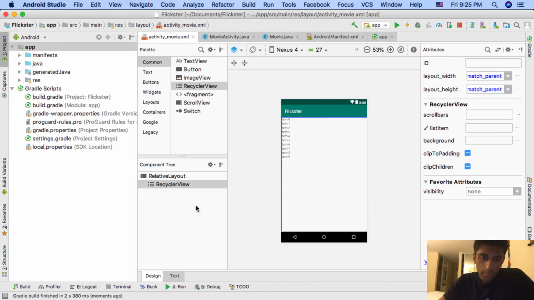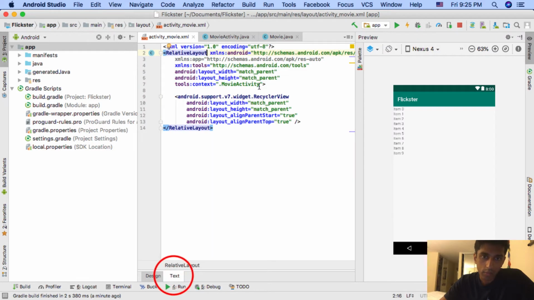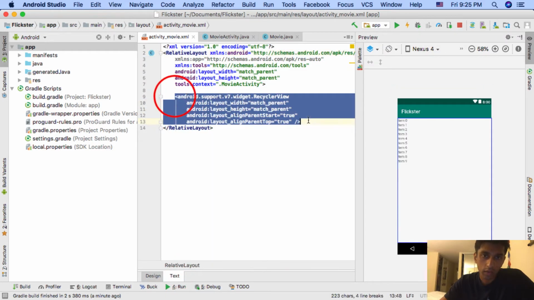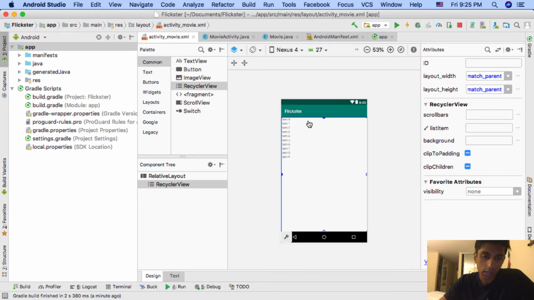And one thing I just want to point out is that everything you're doing in this palette, which we're going to be using primarily, is actually being reflected in the text tab. So because we dragged the recycler view component, you can now see it show up here. So this text tab is actually showing you the XML of the layout. The actual representation of the view is in XML. That's how Android is actually rendering views behind the scenes, but the palette is a more user-friendly way of modifying and positioning things.